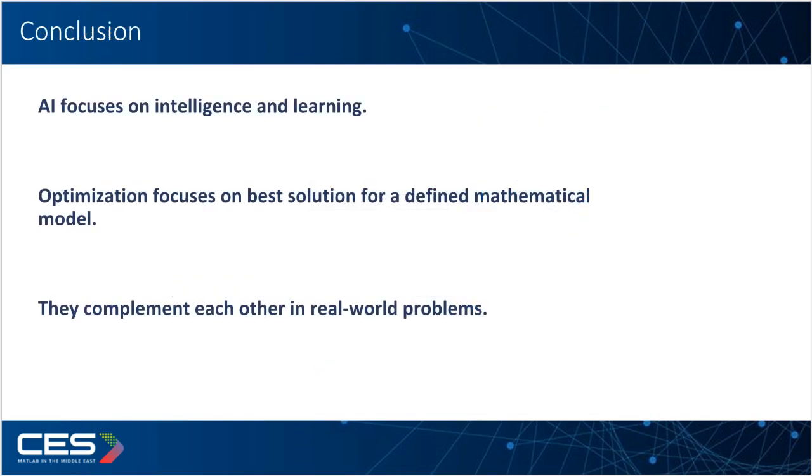To conclude, AI and optimization have different purposes but are highly complementary. AI focuses on intelligence, learning, and decision-making from data. Optimization focuses on finding the best solution to a mathematical problem. In modern engineering applications, combining AI with optimization often provides the most powerful solution. AI supplies intelligent models and predictions, while optimization ensures efficient and